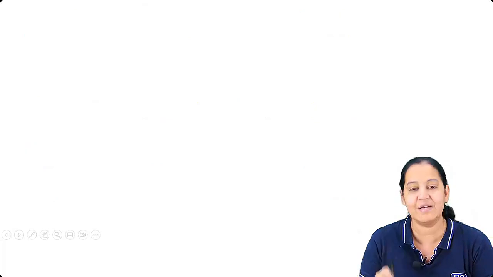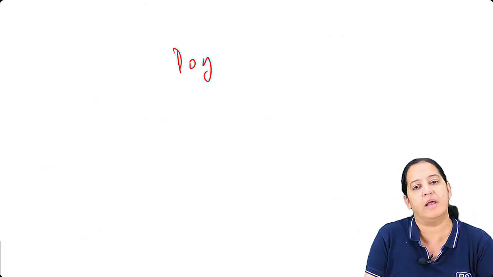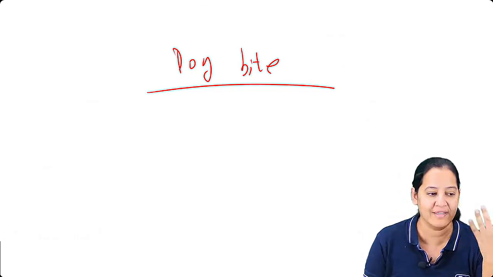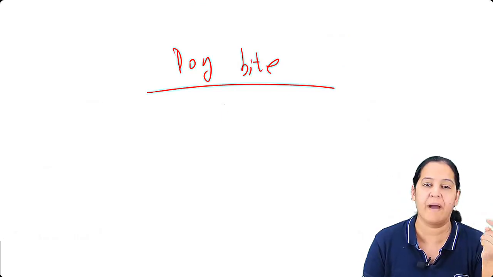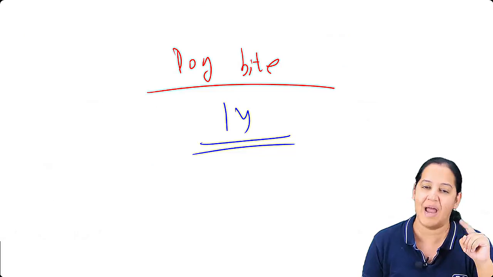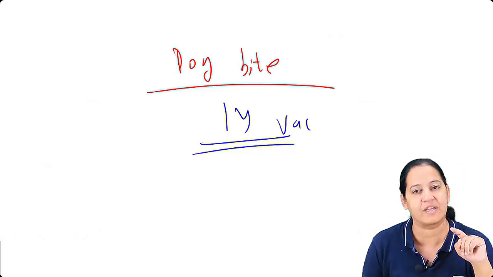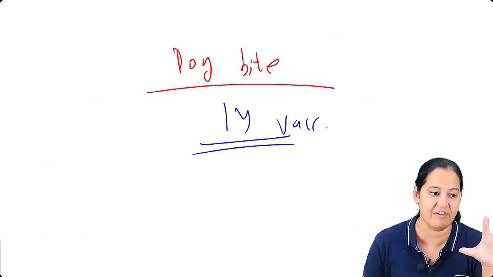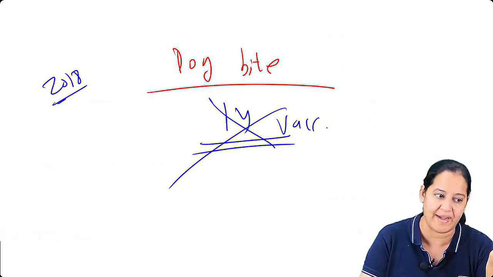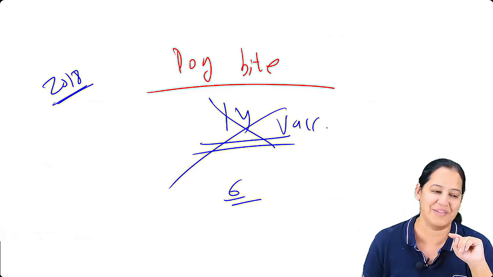Earlier they used to say, if there is a dog bite... When I was a kid, my mother used to tell me, don't go outside, there is a mad dog, and if the dog bites you, 14 injections have to be given to you. So at that time there was a protocol of giving 14 vaccines. The schedule had 14. Nowadays the new protocol, 2018 onwards, the new guidelines, we have maximum 6, not 14.